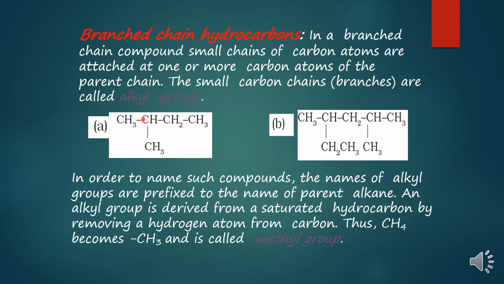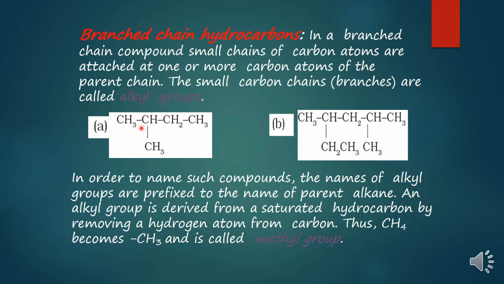From the left hand side, it is present on carbon number 2. From the right hand side, it is present on carbon number 3. We will always give preference to counting from the side where we get the branch or alkyl group nearer, the lowest position.